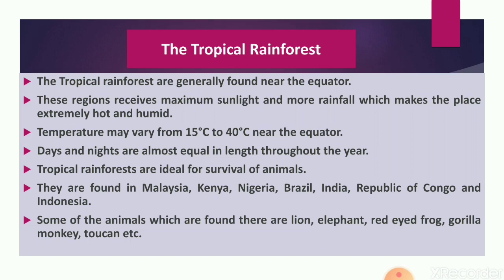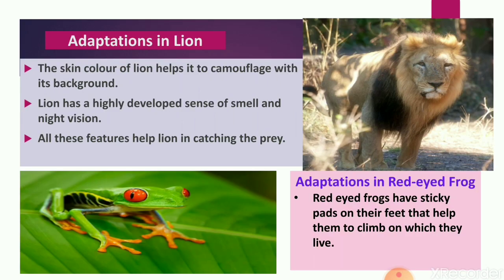Some of the animals which are found in tropical rainforest are elephants, bears, ape, tiger, lion, snake, and so many varieties of birds are also present in tropical rainforest, and they are well adapted to the climatic conditions because there is tough competition for food and shelter. So first of all, we will study about adaptation in lion.